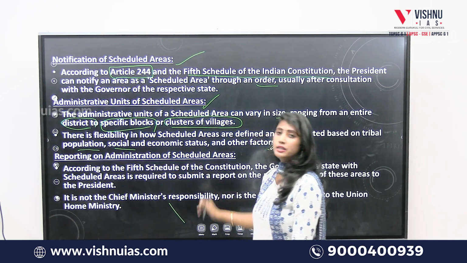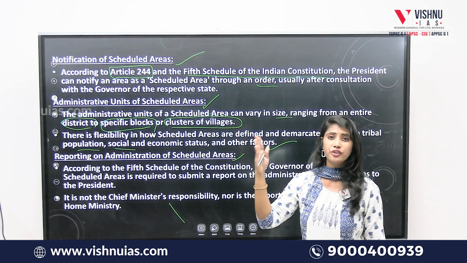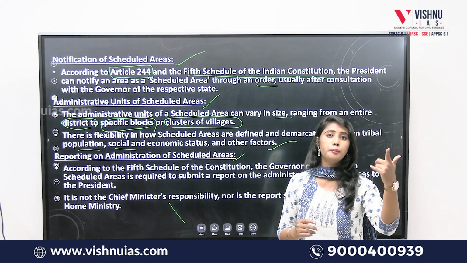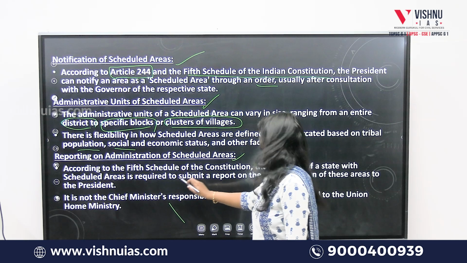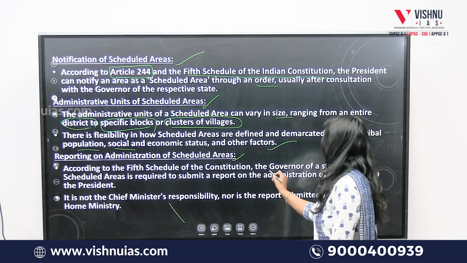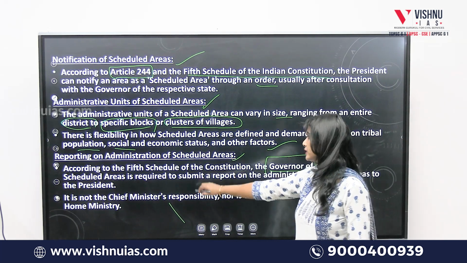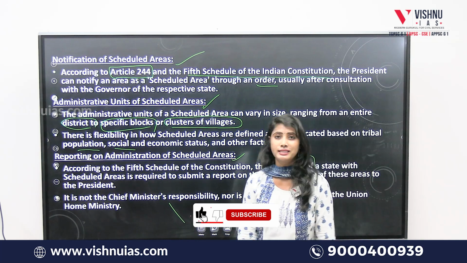Now, the third statement, on reporting on the administration of the scheduled areas. There it says the Chief Minister is responsible for reporting to the Home Ministry. But according to the 5th schedule of the Constitution, it is the governor of a state with scheduled areas who is required to submit a report on the administration of these areas to the President.